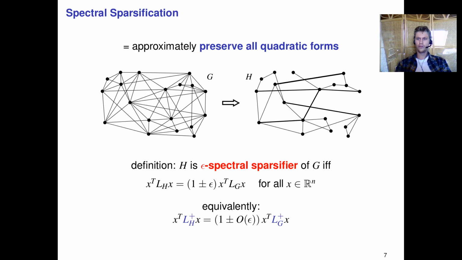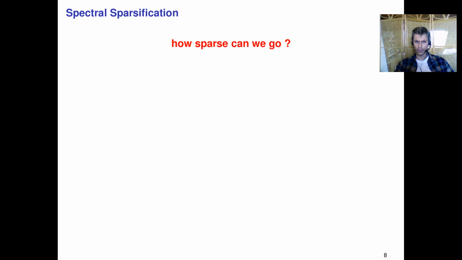Now, of course, this notion also seems very nice, because we really preserve a lot of properties, but does it make sense? Can we actually find a sparser graph H that approximately preserves all these quadratic forms? And it turns out that we can, and we can actually go pretty sparse.